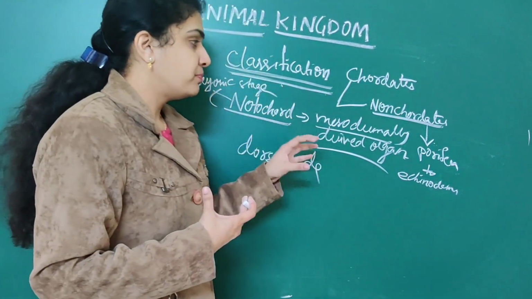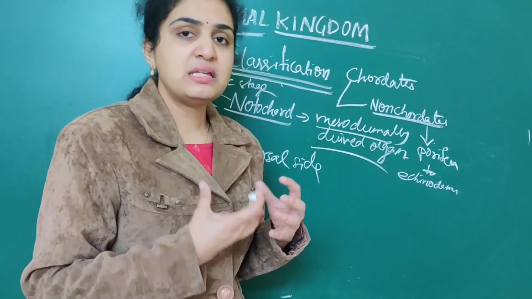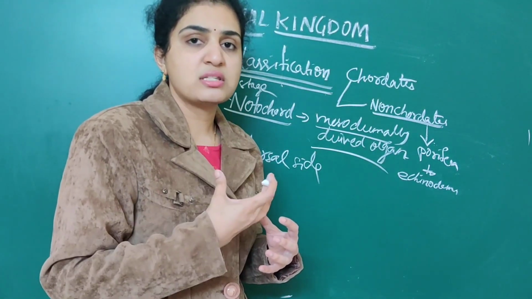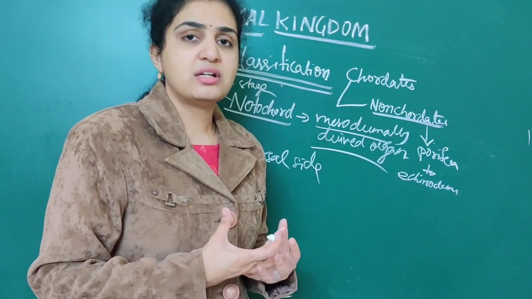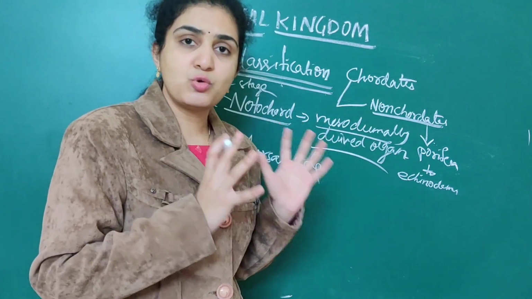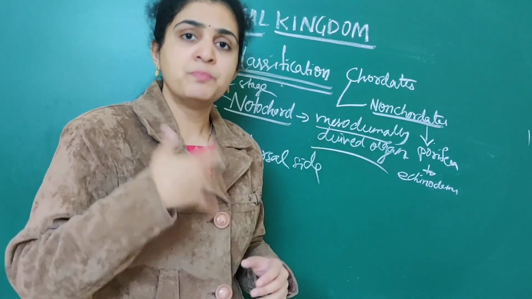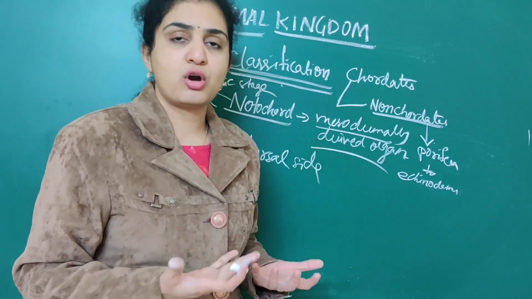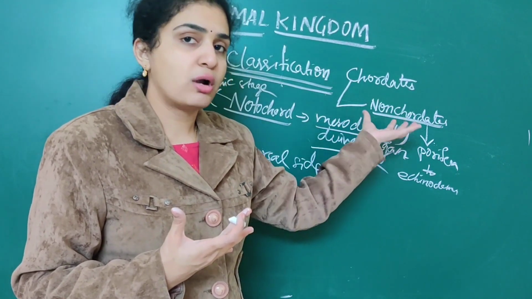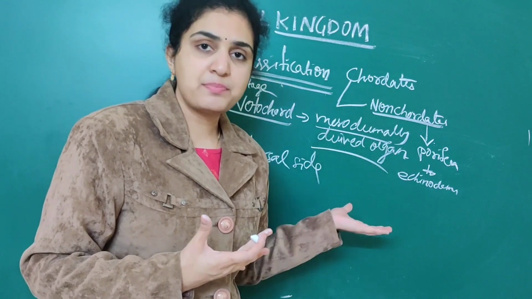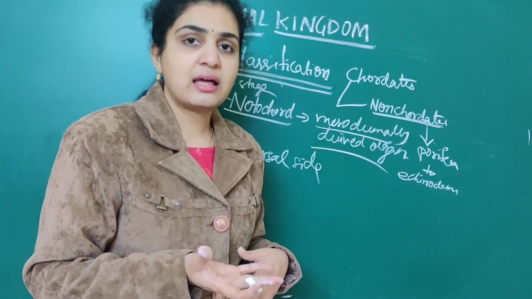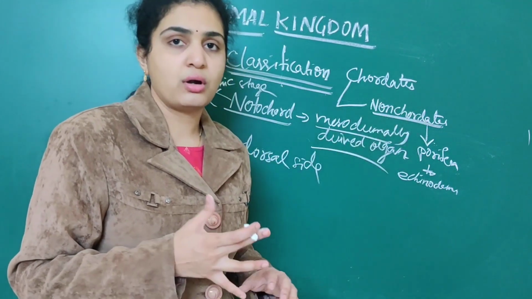The notochord is nothing but a mesodermally derived organ that is present on the dorsal side. What is its shape? It is a rod-like structure, mostly present during the embryonic stage. In later stages it is not fully developed. But if it is present, they are called chordates. If it is present only in the embryonic stage and later absent, they are called non-chordates.